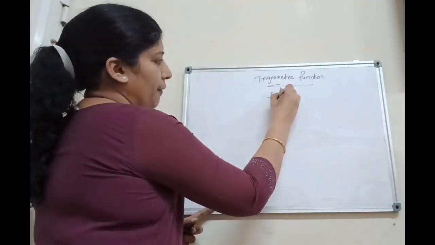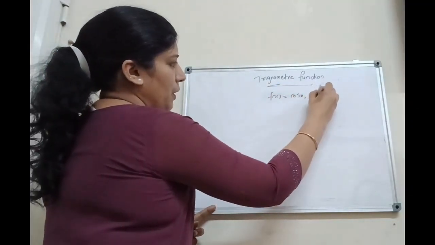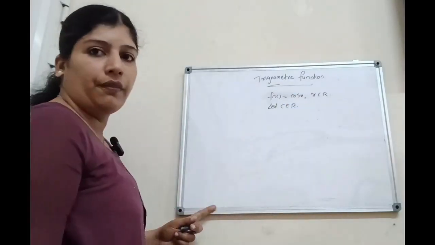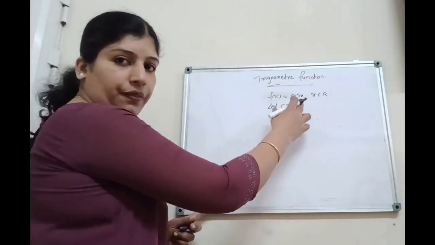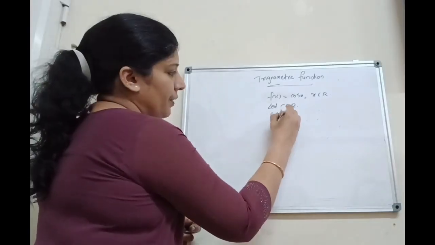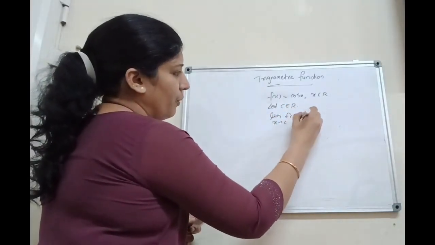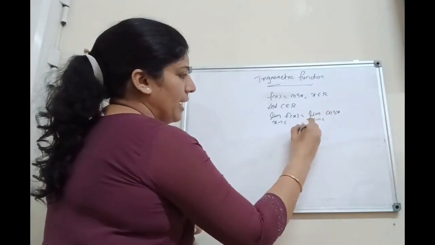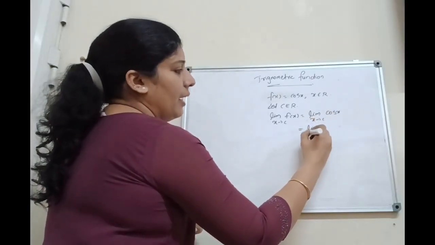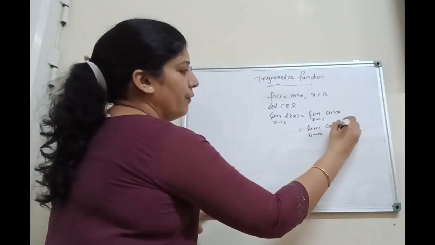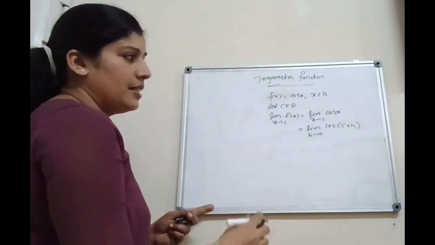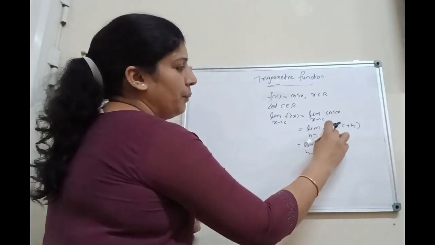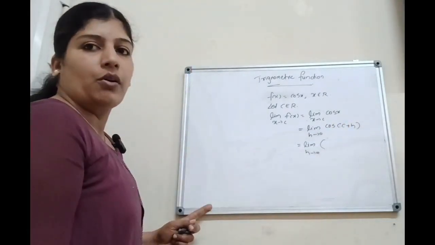Next, consider the function f of x equal to cos x. Here, x belongs to the set of real numbers. Let c be any point in the domain of f. That is, let c belong to the set of real numbers. Limit x tends to c of f of x equal to what? Limit x tends to c of cos x. It can also be written as limit h tends to 0 of cos of c plus h. Inside the bracket, it is cos of c plus h. Cos of a plus b.